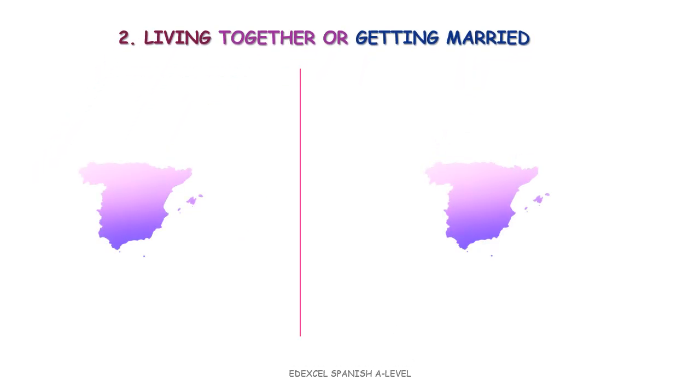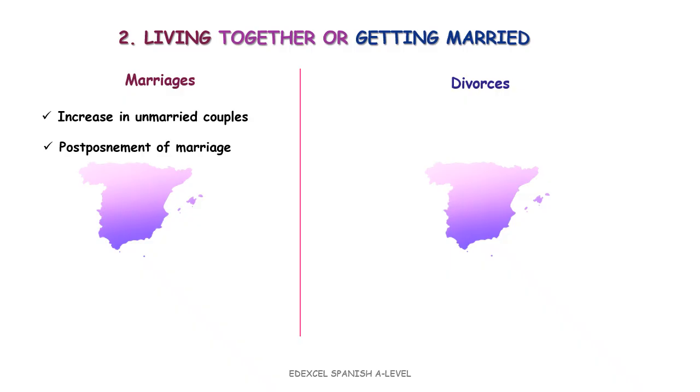Ever since the late 90s, there has been a growing trend of cohabitation without marriage. Let's look at it in more detail. First, there has been an increase in unmarried couples. So more and more people are choosing to live together without getting married, and this is now widely accepted as normal. We're also seeing the postponement of marriage.